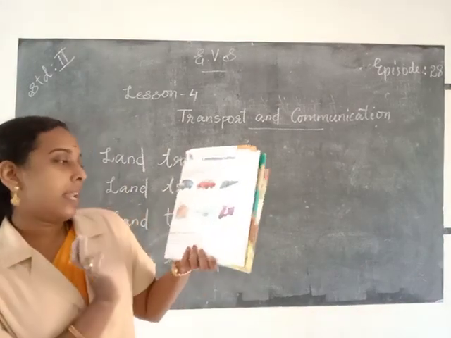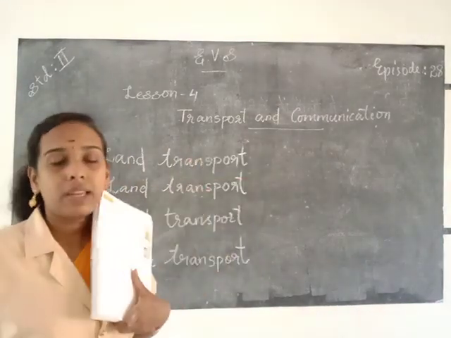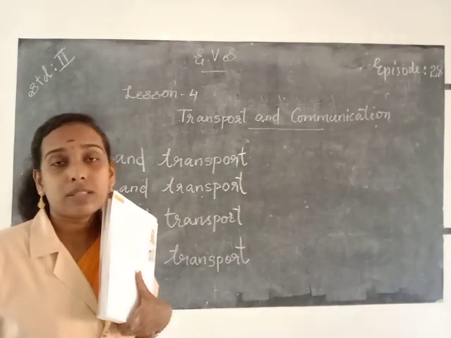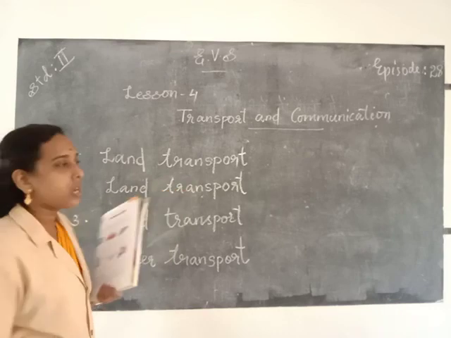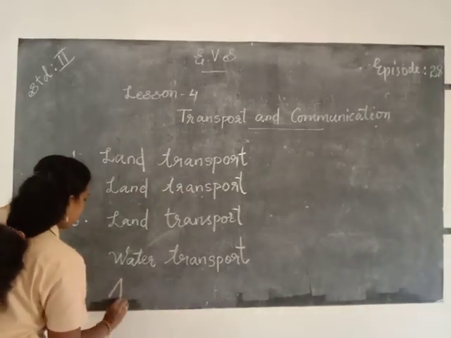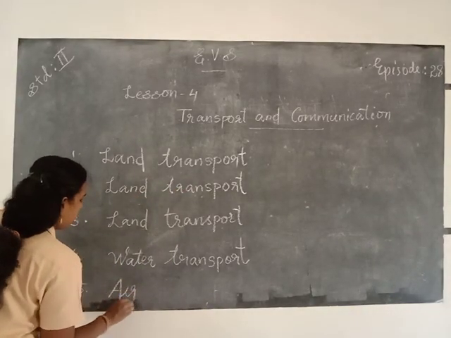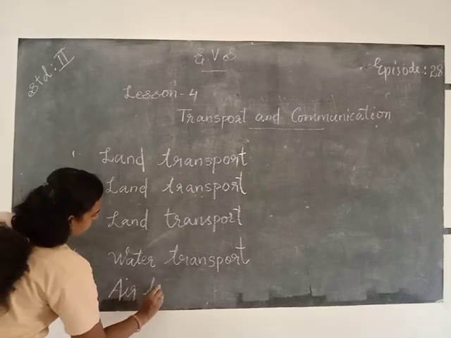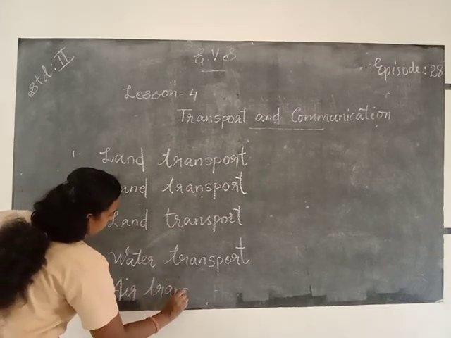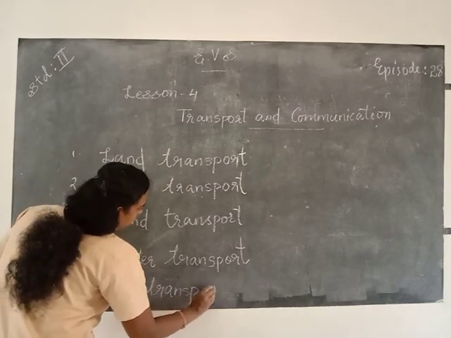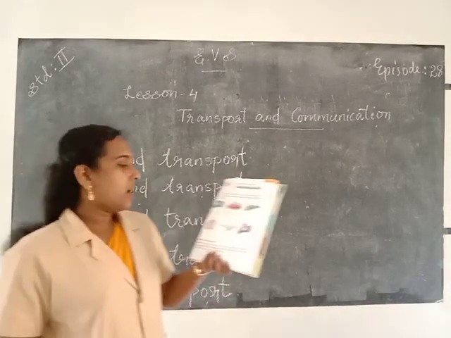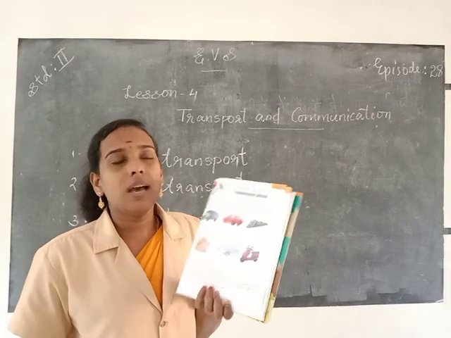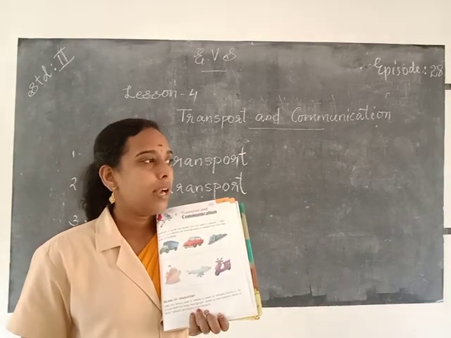And the fifth one, it's an aeroplane and aeroplane is the means of air transport. So you write here air transport. A-I-R, air transport. T-R-A-N-S-P-O-R-T, air transport. Then the last one, it's a scooter and scooter is a means of land transport.